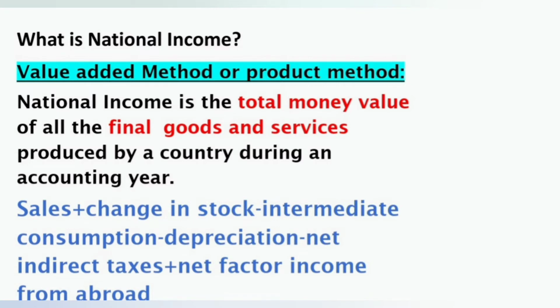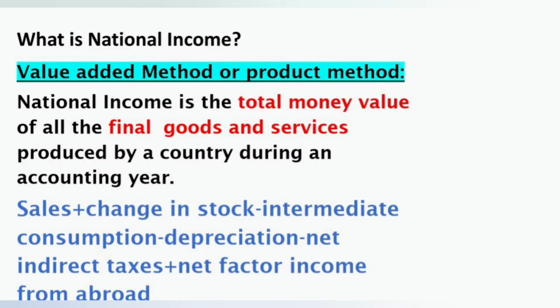See how many terms you have to learn here. What is meant by final goods and services? What is meant by money value of all the final goods and services? What is meant by sales? How is change in stock calculated? What is the meaning of the term stock? What is change in stock? What is intermediate consumption?